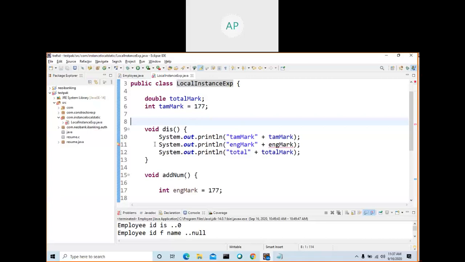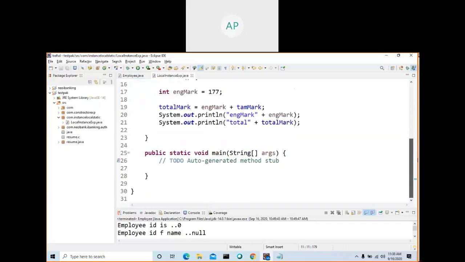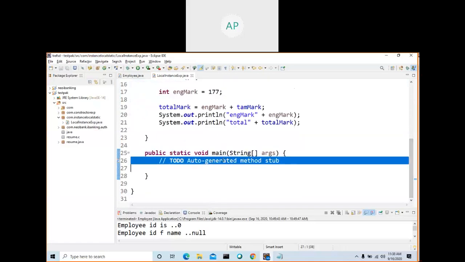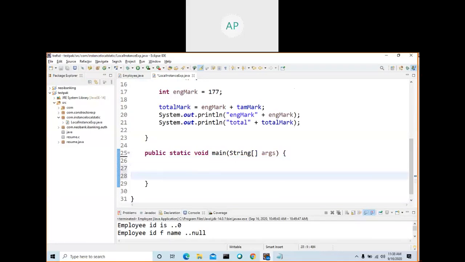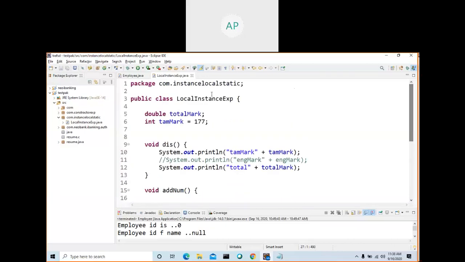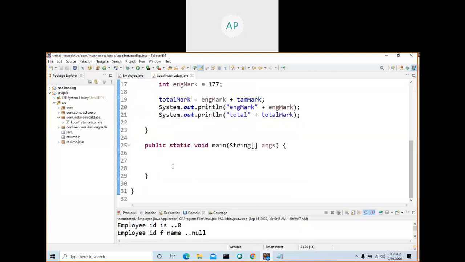Okay, now you know the difference between local variable and instance variable. If you comment and run, how will you run this program? Create an object, because this is a static method, right? From a static method you can call only a static method or static variable. Normally we call a method in another class by creating an object. Here, for a practical purpose, I am just creating the object in this class itself, but we won't do this normally. You can create an object from anywhere, from the same class or from a different class.